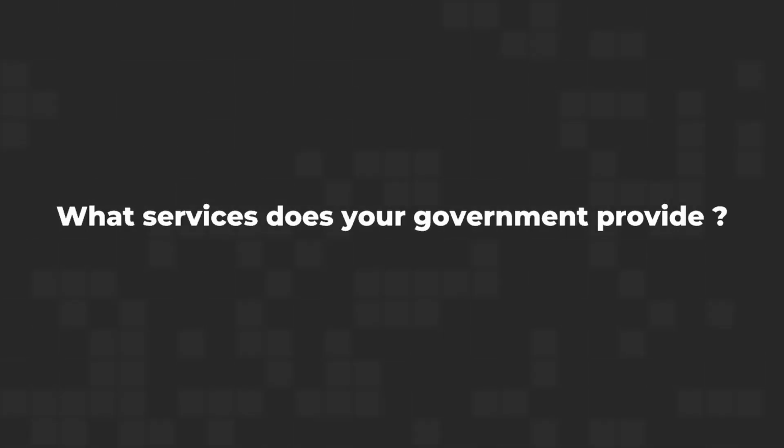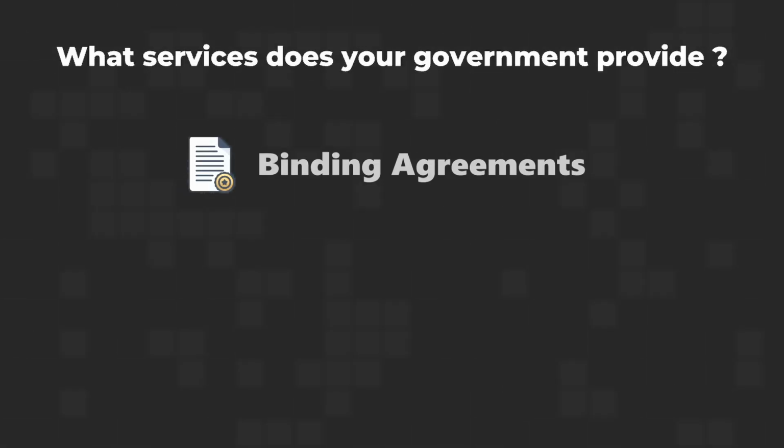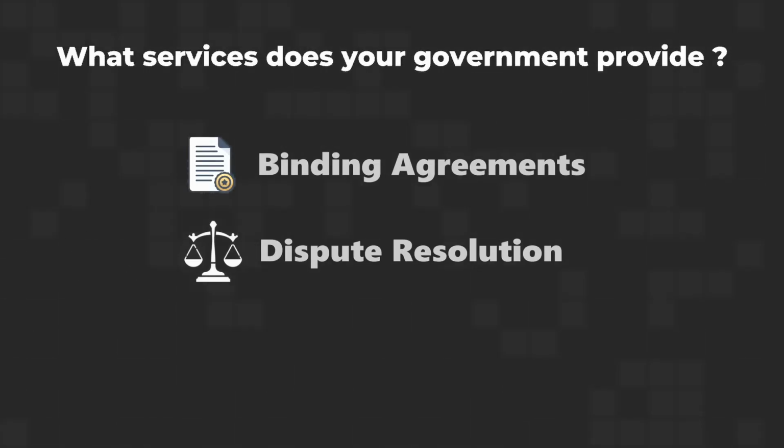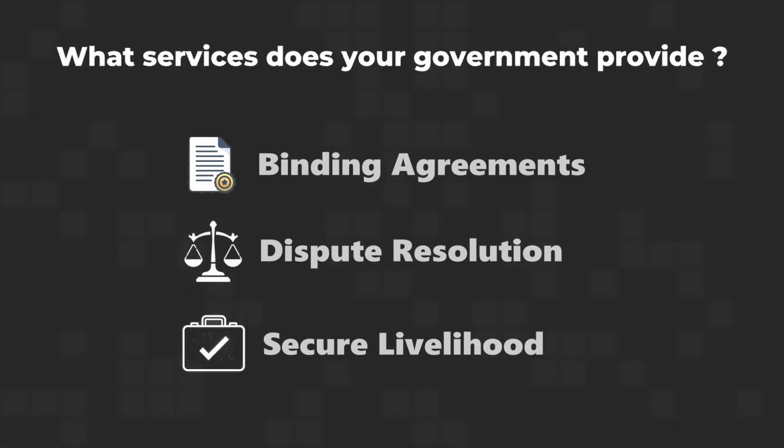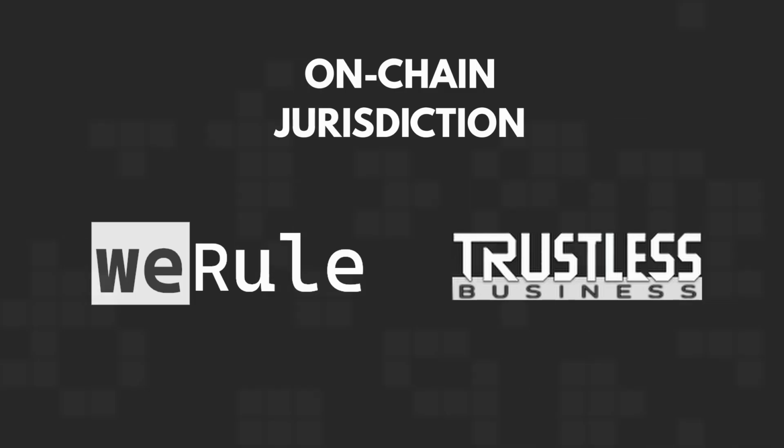What services does your government provide? At a minimum, the ability to make enforceable contracts, a court system to resolve disputes, and a way to earn your keep through legitimate work. The on-chain jurisdiction delivers decentralized alternatives to these fundamental services.